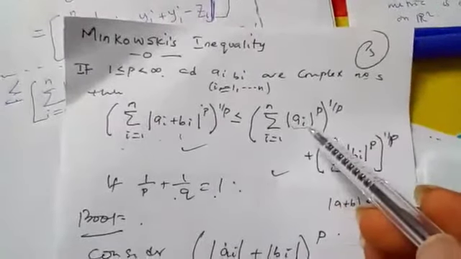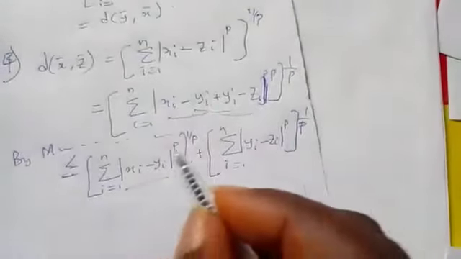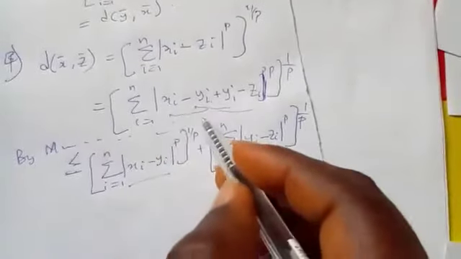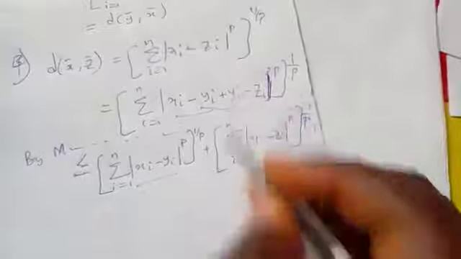So this is a raised to power p, raised to power 1 over p. So our a is representing this. This is possible because of Minkowski's inequality. Assuming we don't have Minkowski's inequality, what we applied here would not be possible.